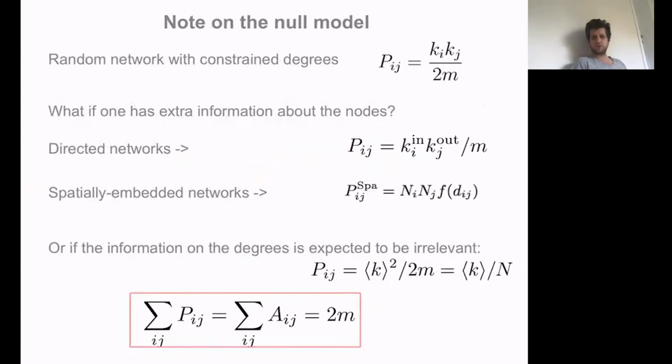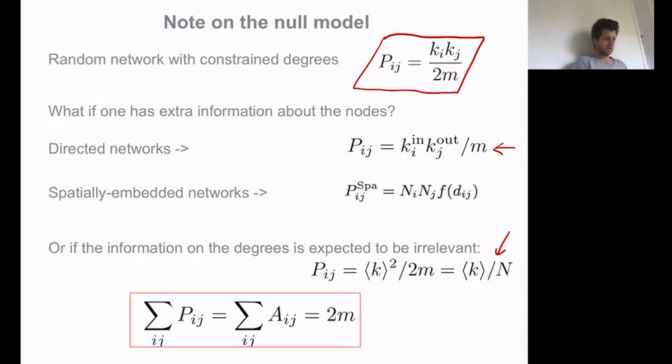Now, just a small note on the choice of the null model. Here we've been using a null model that is based on constraints on the degrees of the nodes and associated to the configuration model, but actually other choices could be made. For instance, in situations where you have a directed network, you may want to impose constraints on the in and out degrees of all of the nodes. The standard choice would be the one associated to the directed configuration model. But there are other choices that are possible. For instance, in situations where you don't care about the degrees, you could simply use a constant probability. That would be like comparing the graph with an Erdős–Rényi graph, basically.